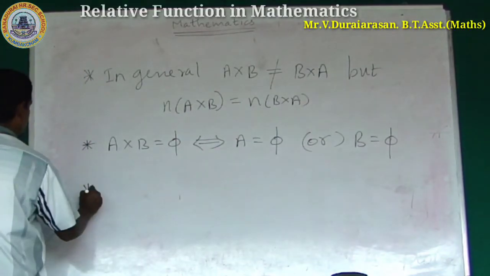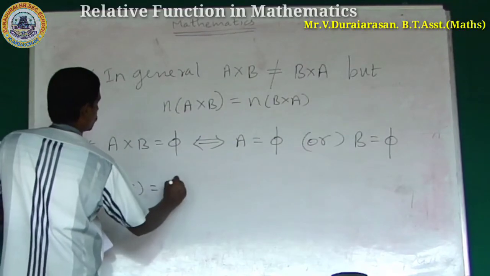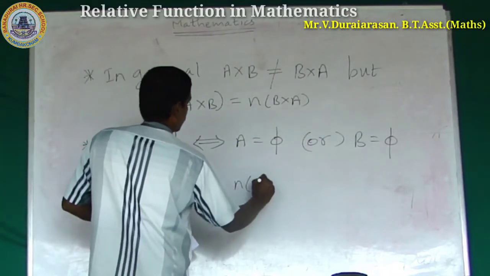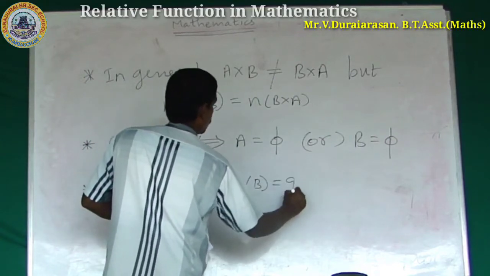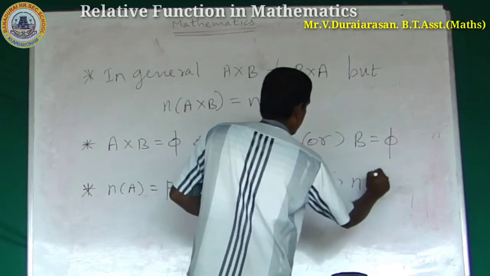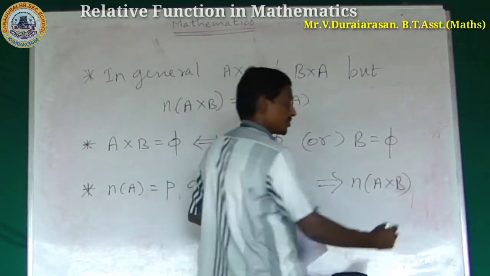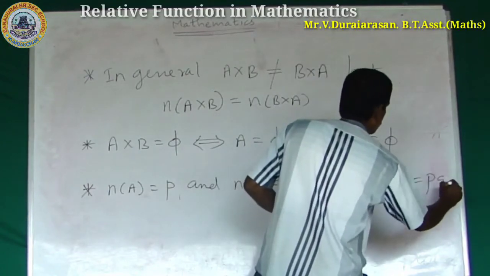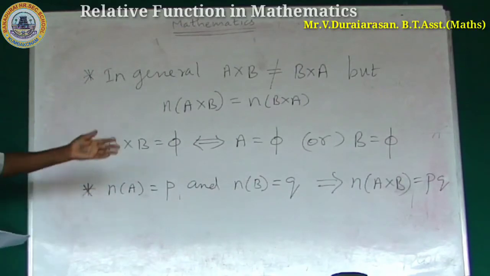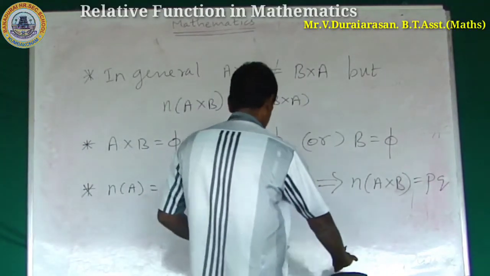The third result: n of A is equal to p and n of B is equal to q, that implies n of A cross B is equal to what, sir? pq, n of A into n of B. We get the result: n of A cross B is equal to pq, right?